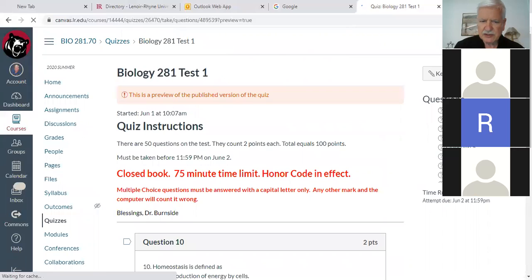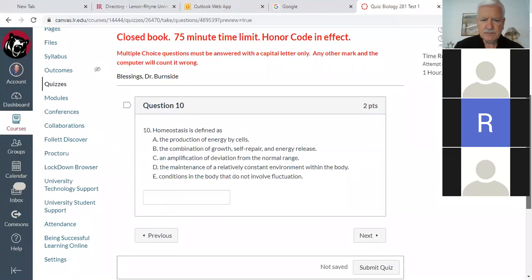Okay, let's look at question number 10. You got to come down here. Homeostasis is defined as: A, the production of energy by cells; B, the combination of gross cell repair and energy release; C, an amplification of deviation from the normal range; D, the maintenance of a relatively constant environment within the body; or E, conditions in the body that do not involve fluctuation.